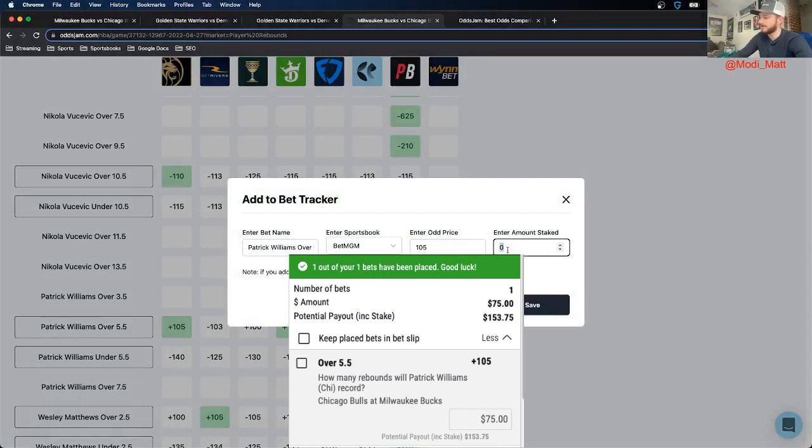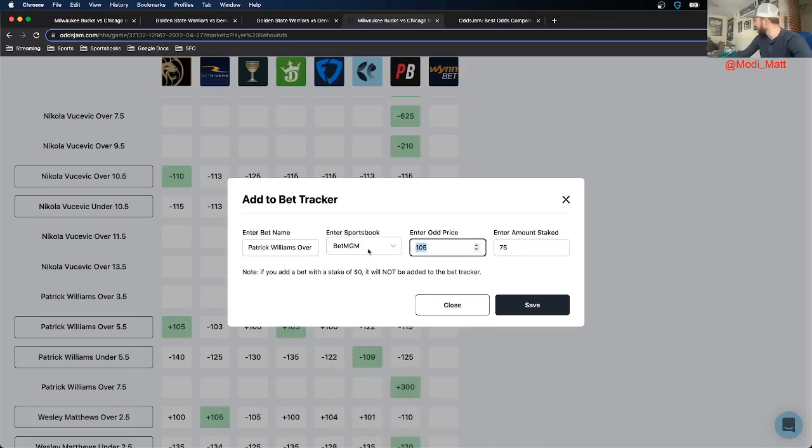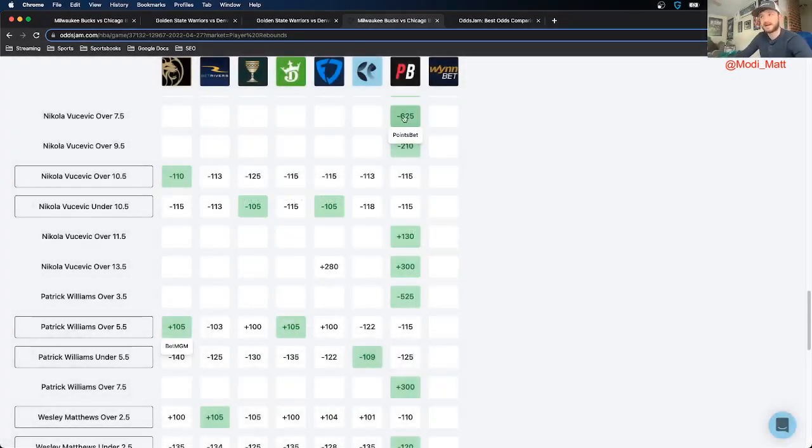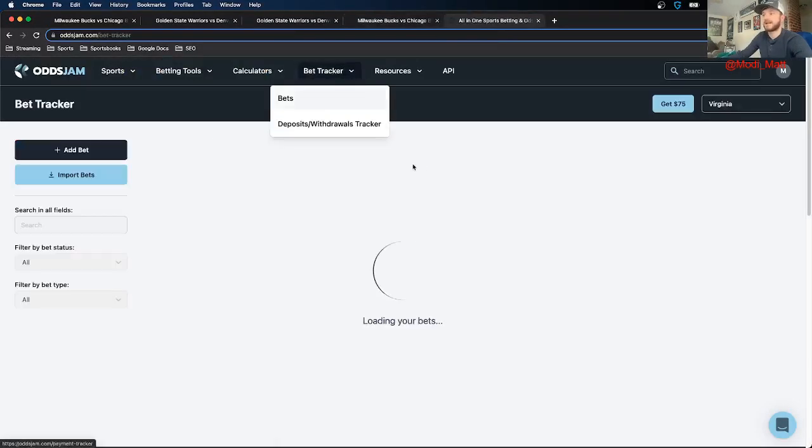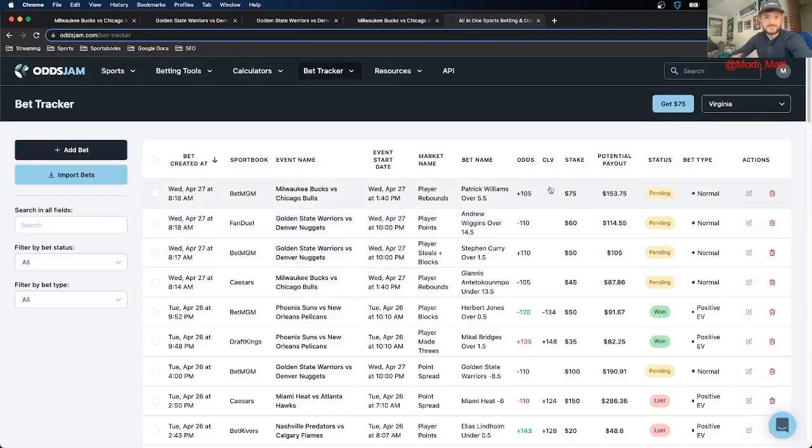So I didn't quite max this one out for the most amount of money. This was like close to a 4-unit play for me. I put 75 on it. Patrick Williams to go over 5.5 rebounds, plus 105 on BetMGM. Save, locked it in. Now all 4 bets are added to my bet tracker.